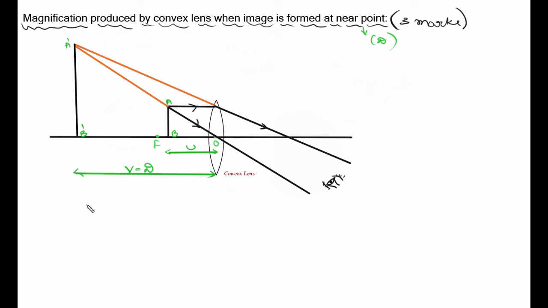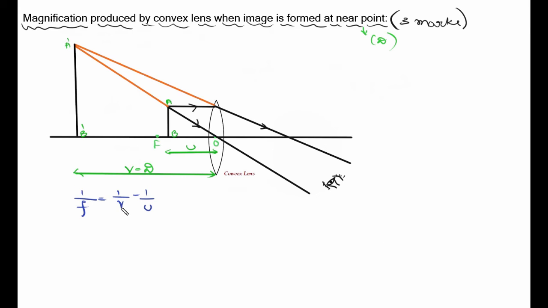First we have to consider the relationship between u, v and f of a lens. Here, since you have a lens, I will write 1 by f is equal to 1 divided by v minus 1 divided by u. This is the equation which relates u, v and f of a lens.